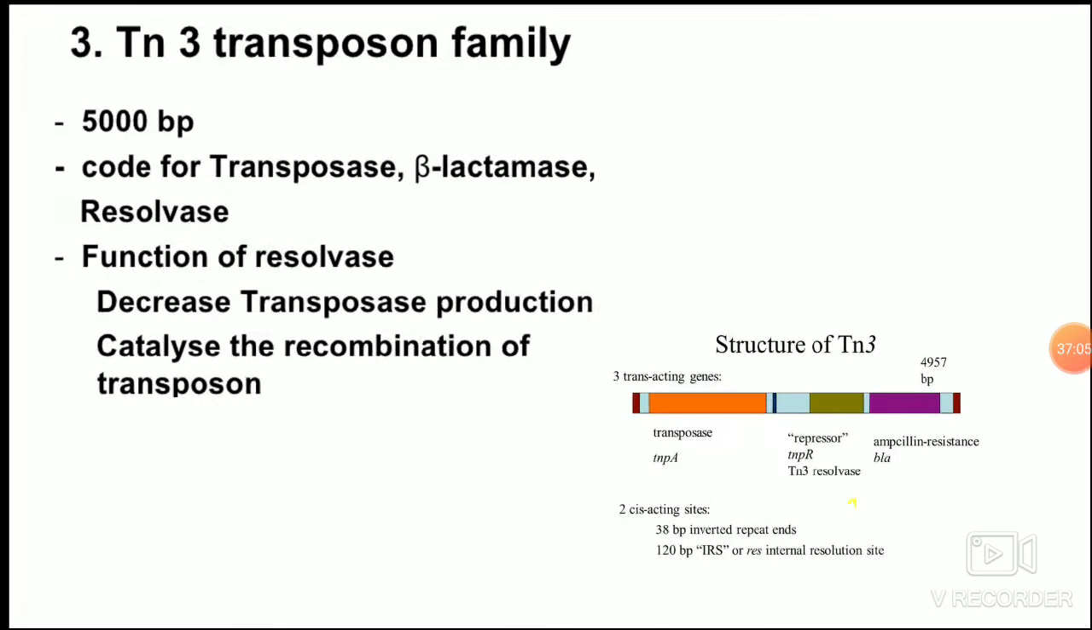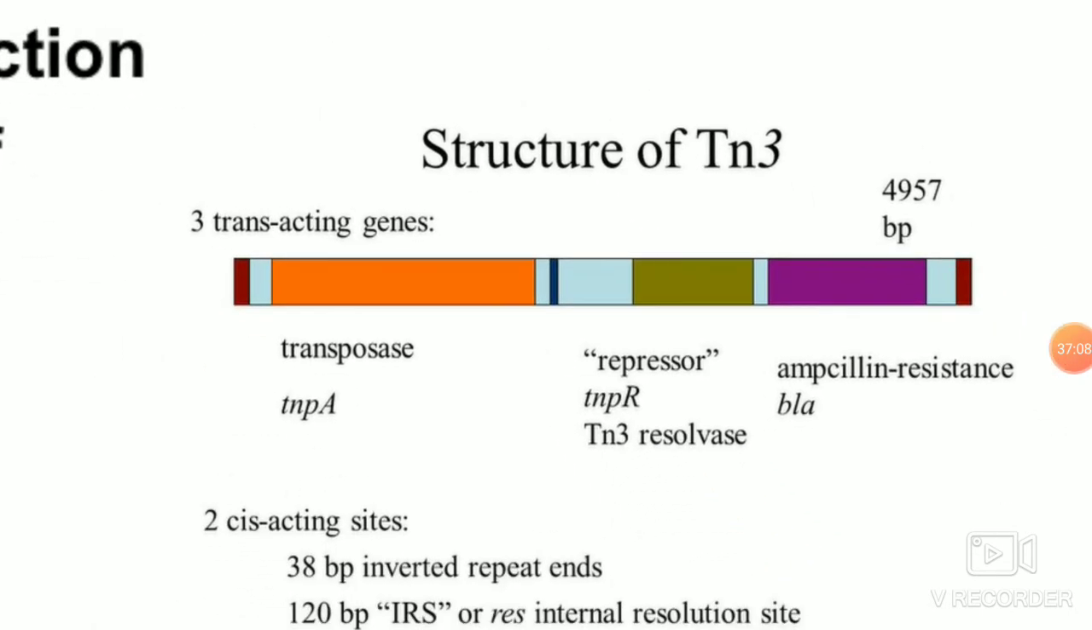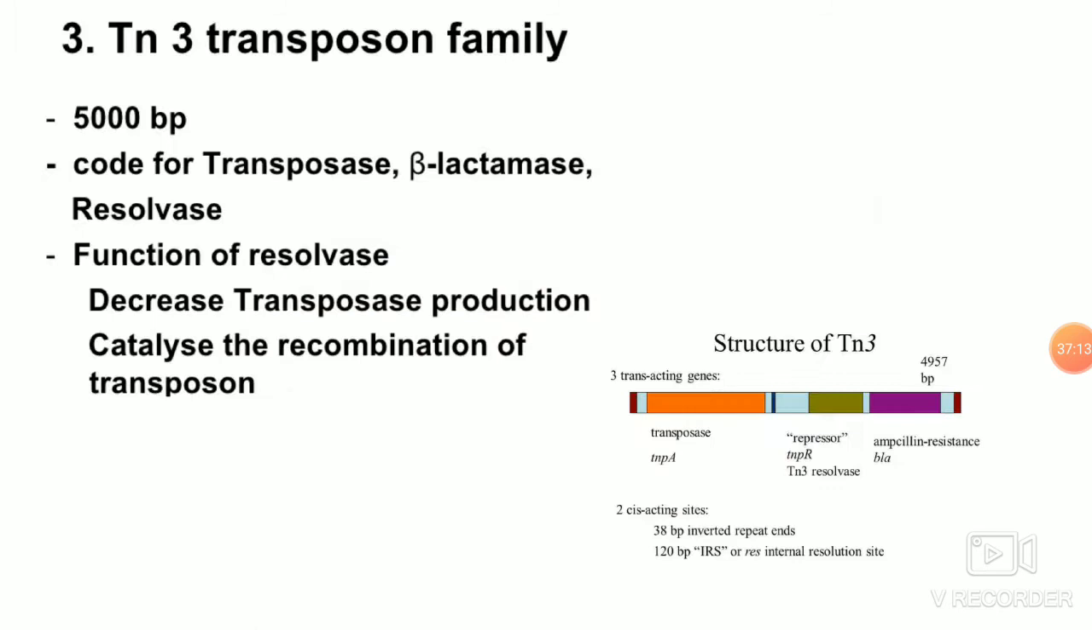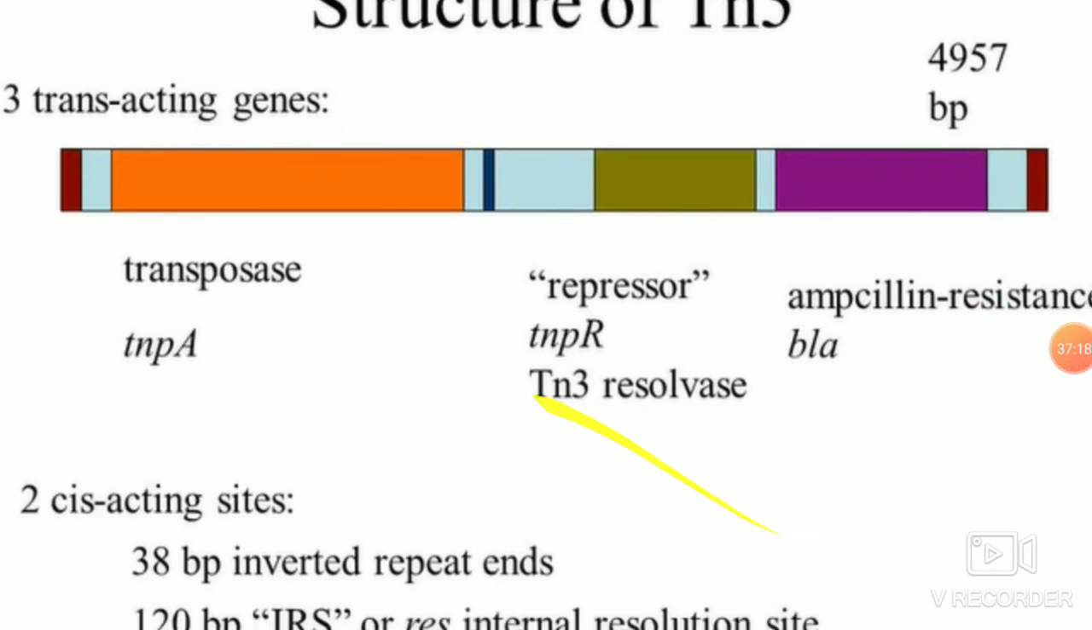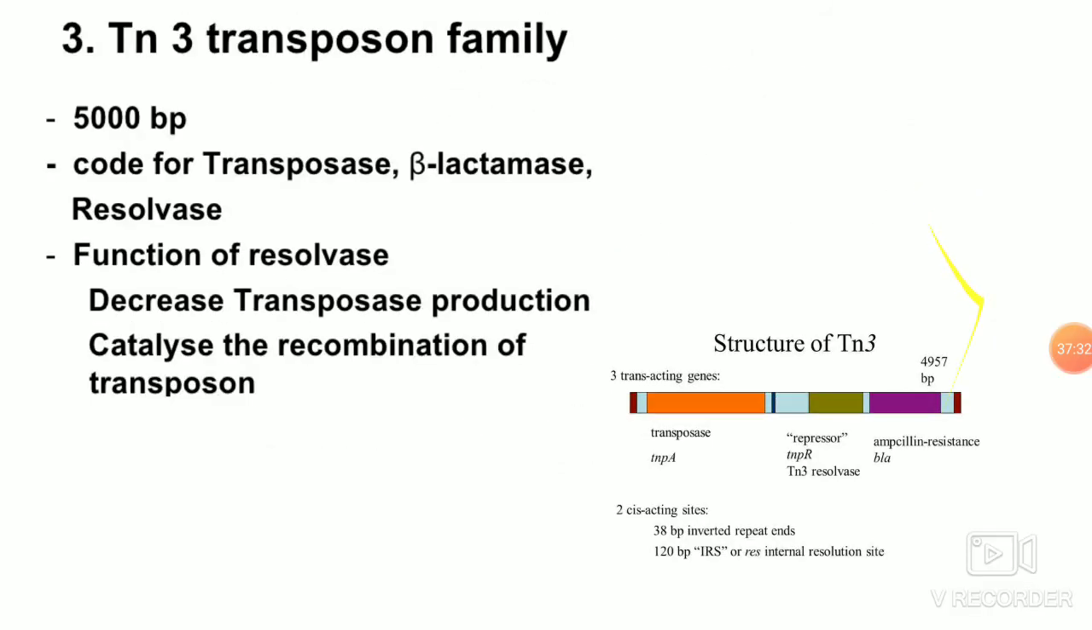So for example, in TN3, you have three proteins which are synthesized: the transposase enzyme coded by the TNPA segment, and you have resolvase. TN3 resolvase is also called a repressor of this transposition, and that is coded by TNPR, and also a gene, that is the antibiotic resistance gene, the BLA gene. So it also contains an internal resolution site which is important for resolvase action.